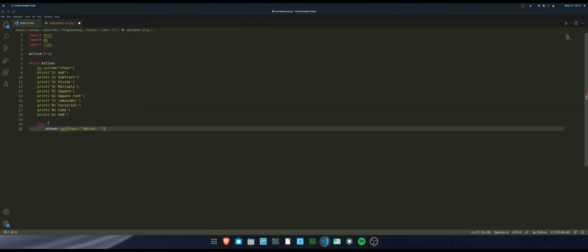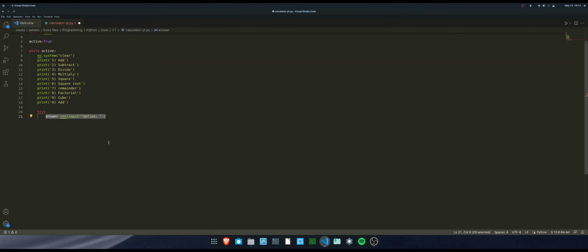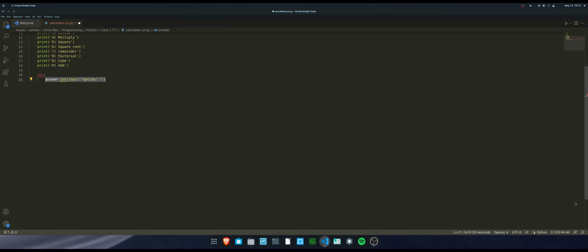What is this try for? Do you remember that I mentioned exception handling? This is why we need exception handling. Sometimes when the user types certain inputs, for example in a calculator, you'll get the zero division error. Why do you get those errors?